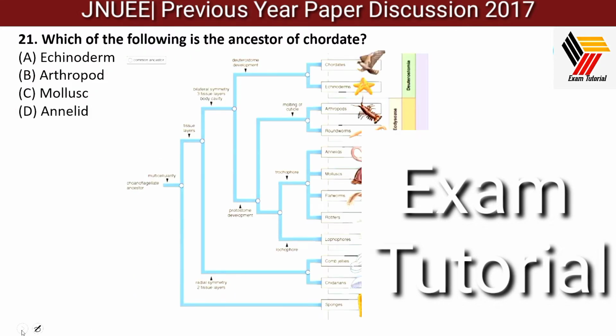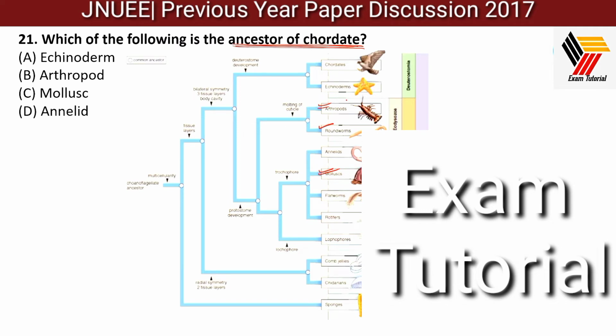Next question, again a very easy, interesting question. Which of the following is the ancestor of chordates? According to the phylogenetic classification, the question is not actually up to the mark. The options are echinoderms, arthropods, molluscans, and annelids. No one is an ancestor of each other.